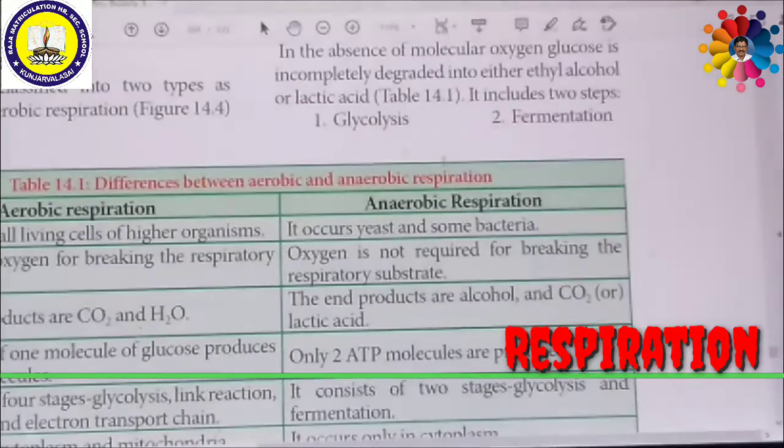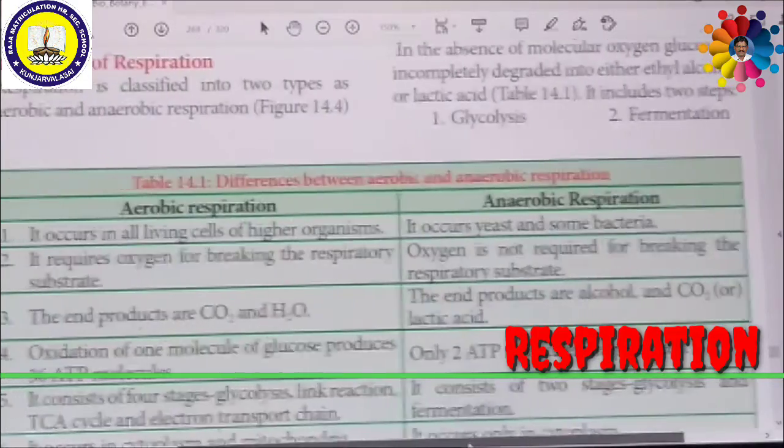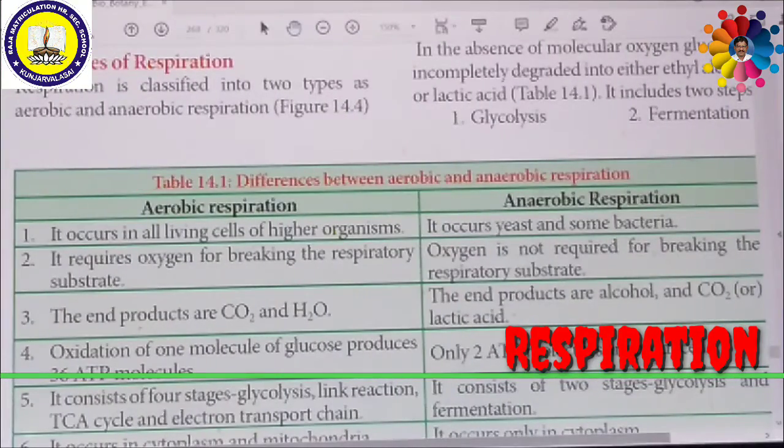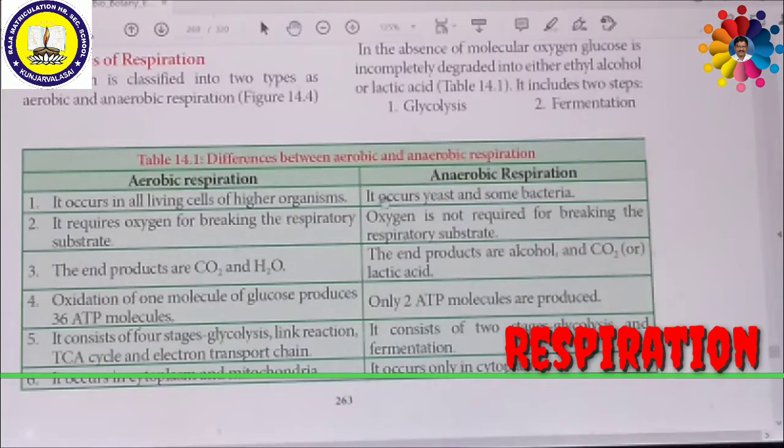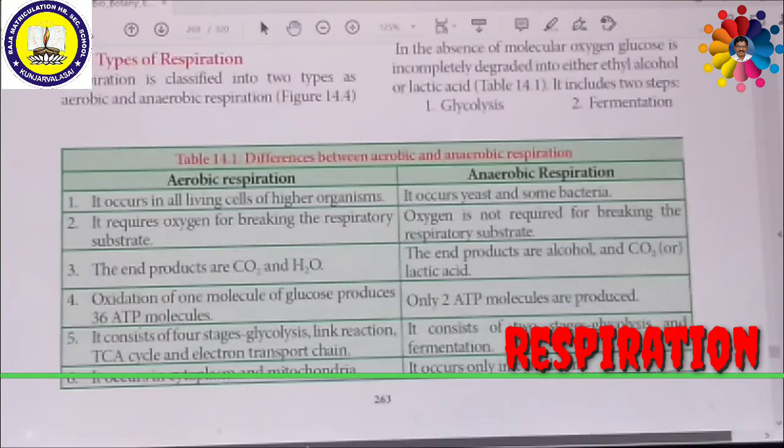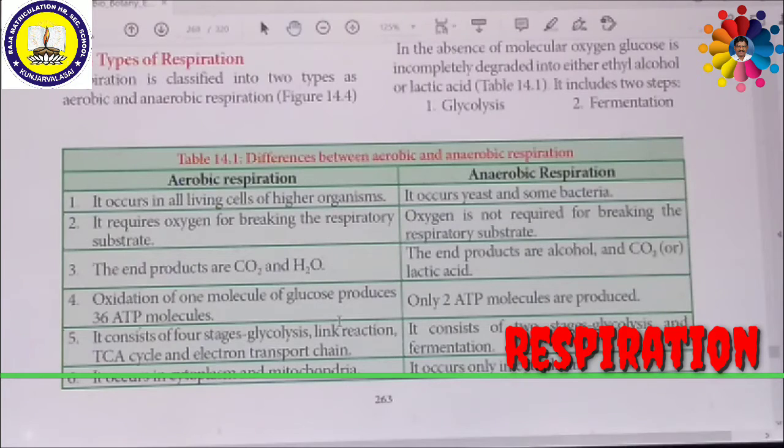Aerobic means the process which takes place only in the presence of oxygen is called aerobic respiration. On the other hand, if it takes place in the absence of oxygen, then it is called anaerobic respiration.